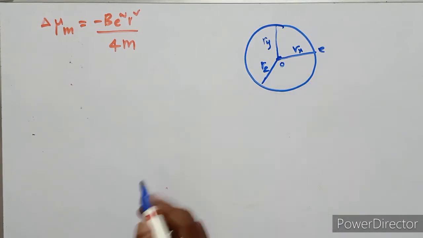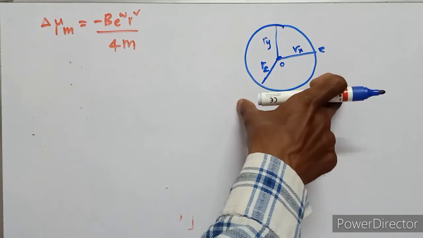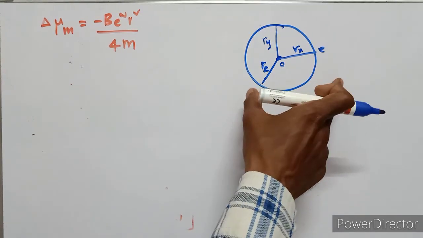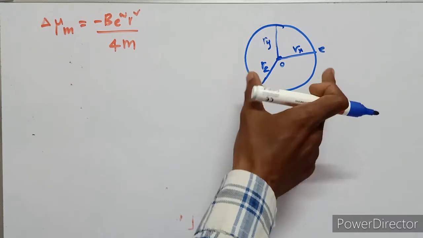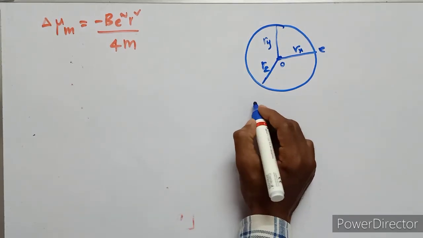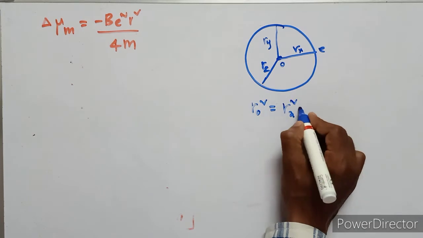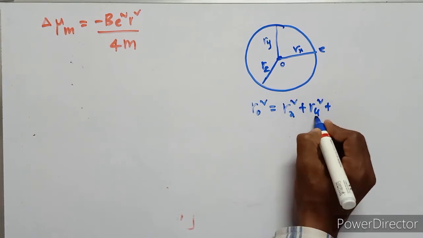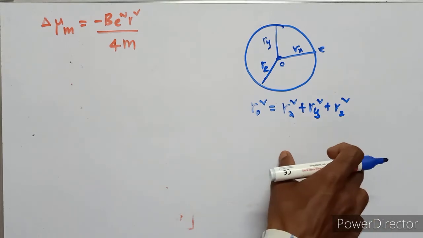This is the origin, and this is the symmetric form of spherical. Then the radius can be written as r naught square equals rx square plus ry square plus rz square. These are suffixes.